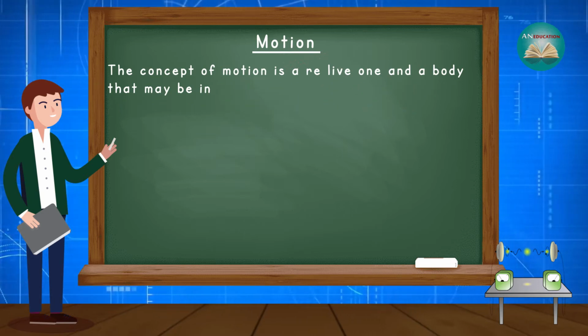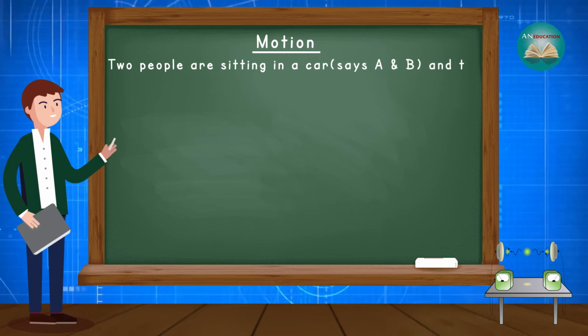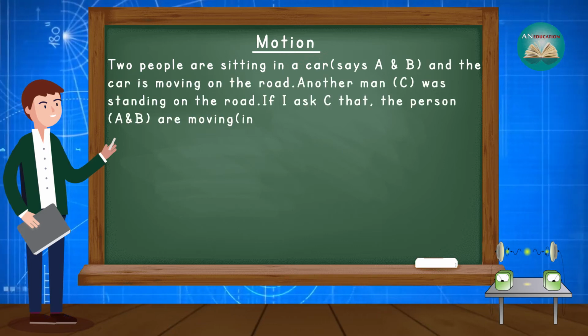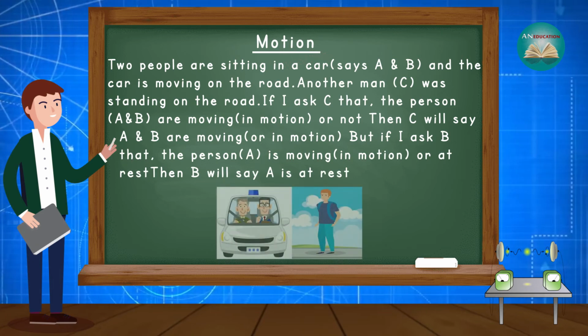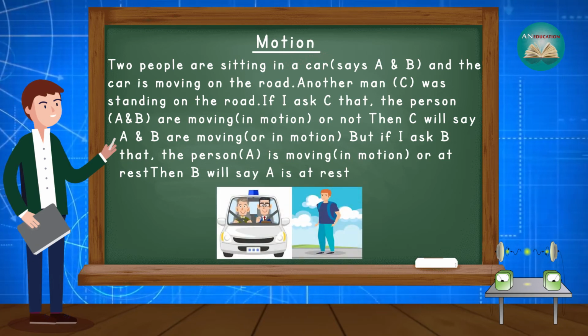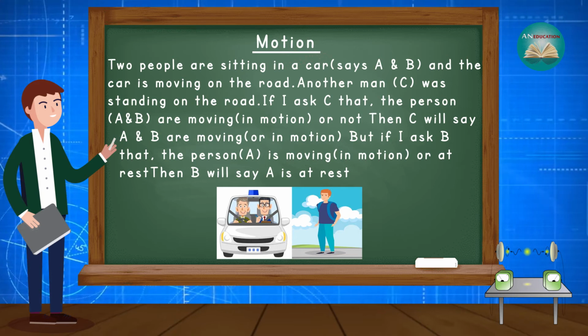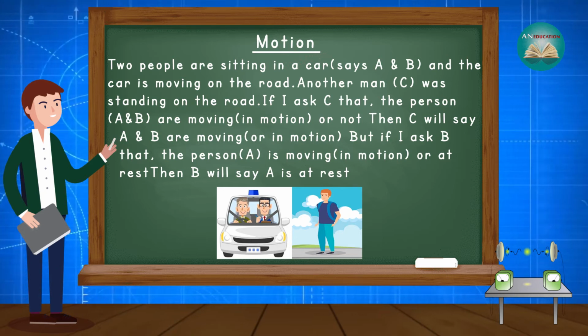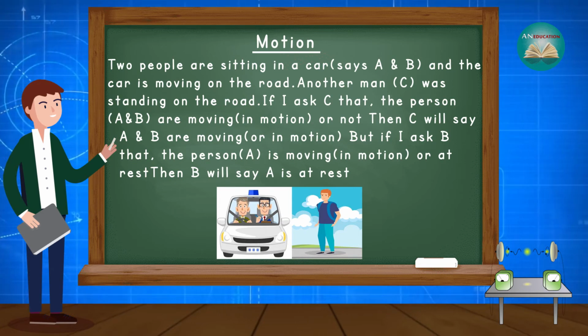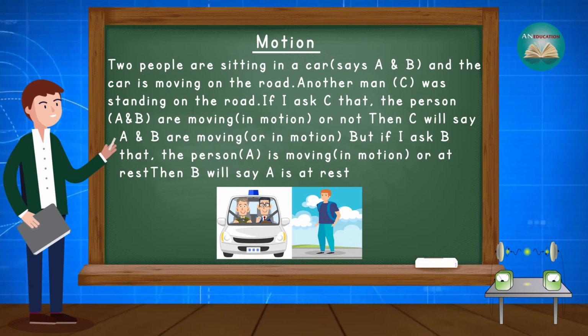Let's understand this by an example. Two people are sitting in a car, say A and B, and the car is moving on the road. Another man, C, is standing on the road. If I ask C whether A and B are moving or not, C will say A and B are moving. But if I ask B whether A is moving or at rest, B will say A is at rest.